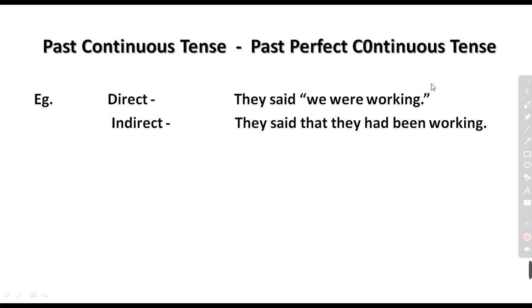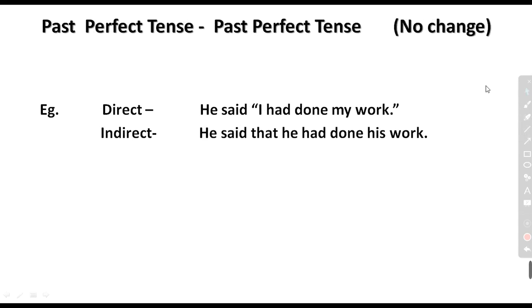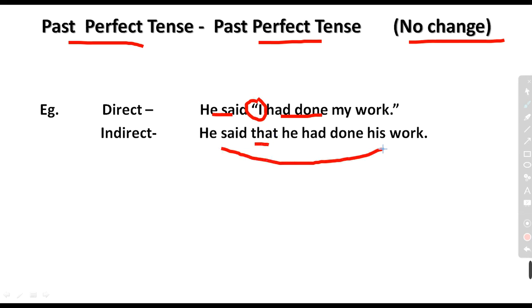After past continuous, come to past perfect tense. It is very easy. If the statement is in past perfect tense, we make no changes in the tenses. We put the sentence as it is. Like he said, I had done my work. In place of the double inverted comma, we only write that, and the remaining words or sentence we write as it is.